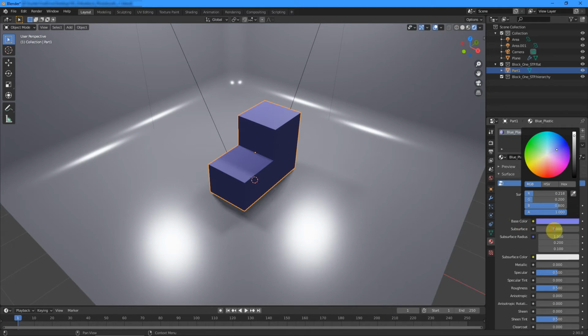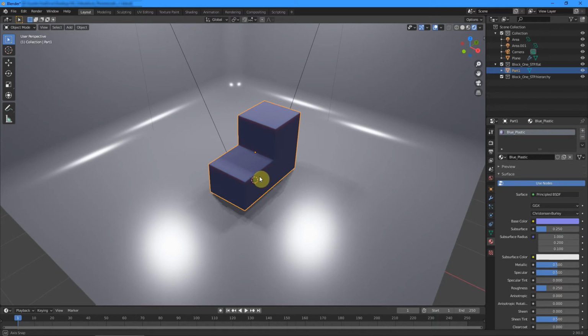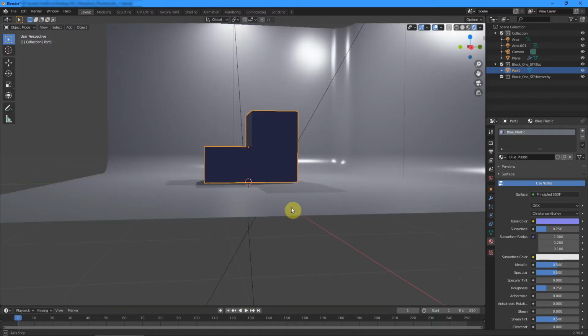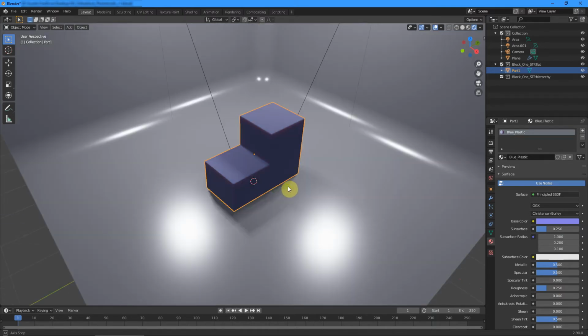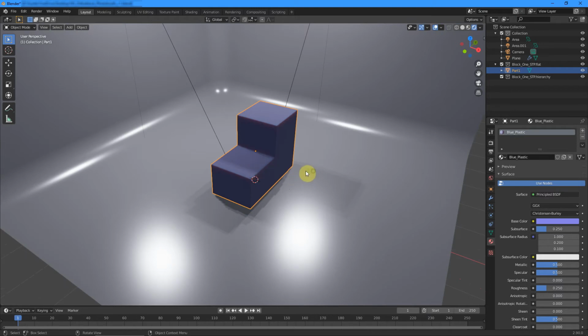Go to subsurface and make the subsurface 0.25. Go to the word metallic. Make the metallic 0.5. Make the roughness 0.25. You're able to move around and see your block. You may notice it still doesn't look overly impressive just yet.